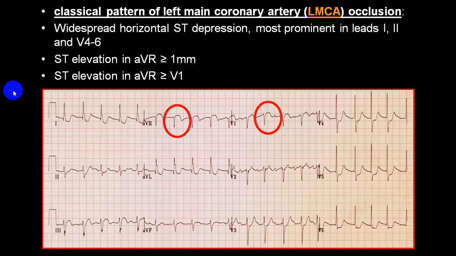You can see clearly. This is ST elevation, this is ST elevation, this is more than V1, aVR more than V1, this is more than 1, and ST depression in 1, 2, V3 to V6. All these criteria are fulfilled. So do keep it in mind.